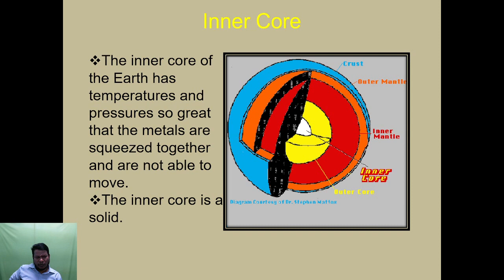Next, the inner core. The temperature and pressure are so great that the metals are pressed together and are not able to move. The inner core is a solid. This diagram indicates the outer core and the inner core as separate things.